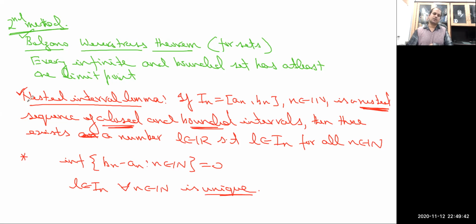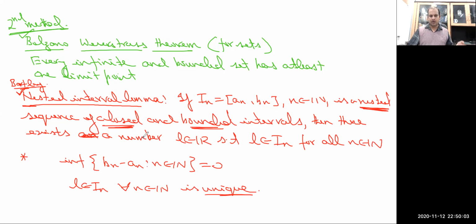If one is interested in this nested interval lemma, one can revise it from the book of Bartle and Sherbert. The definition of limit point I have already recalled, and the nested interval lemma property I have.